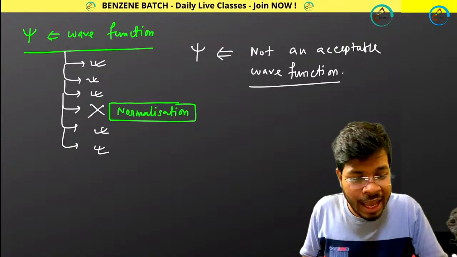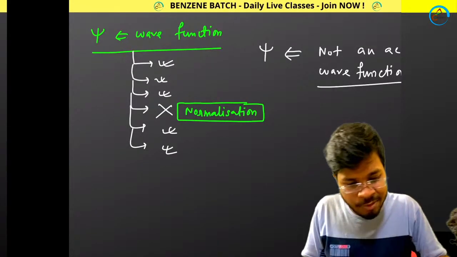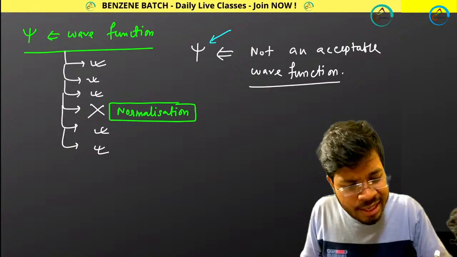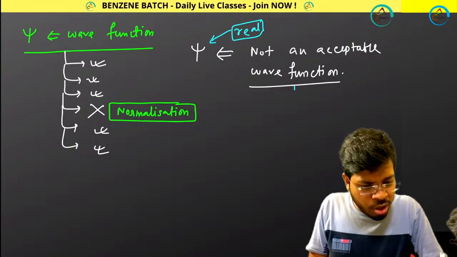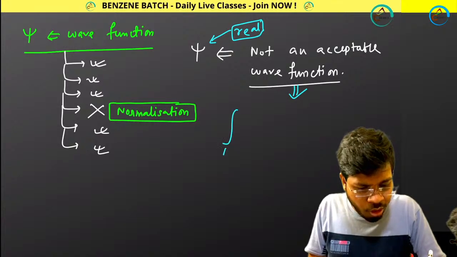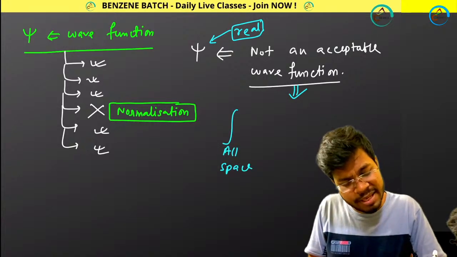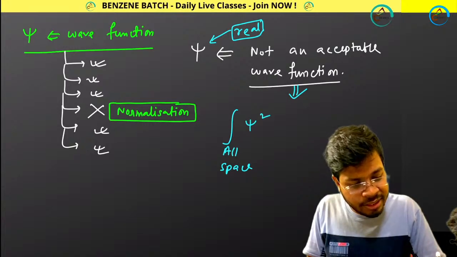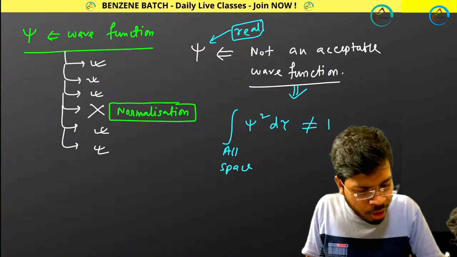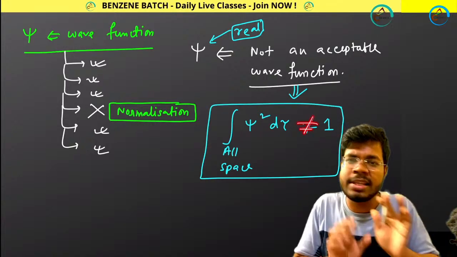It is not acceptable because it is not normalized. Suppose psi is real. Not normalized means that over all space, or the specified space, the integral of psi square d tau will not equal 1. If it is not equal to 1, that means it is not normalized.